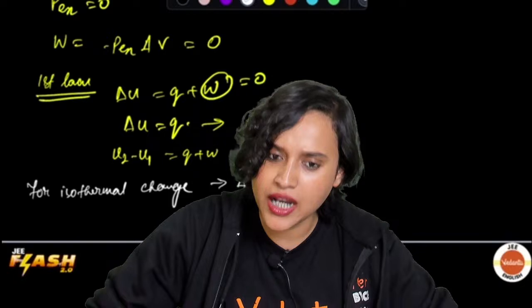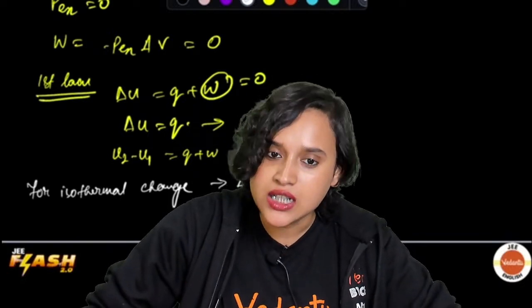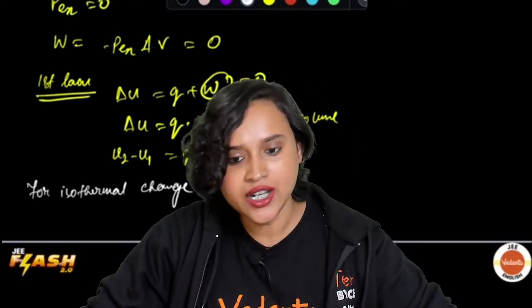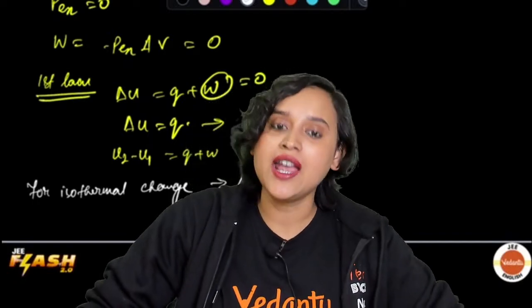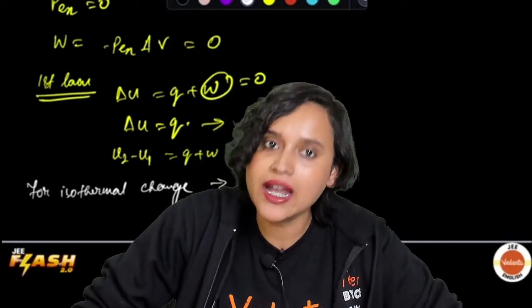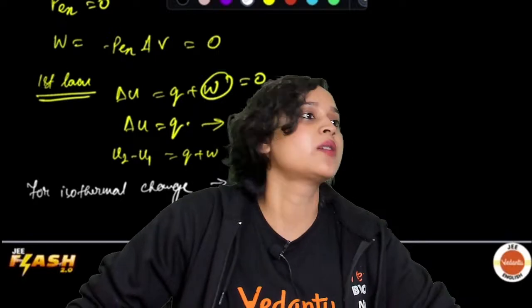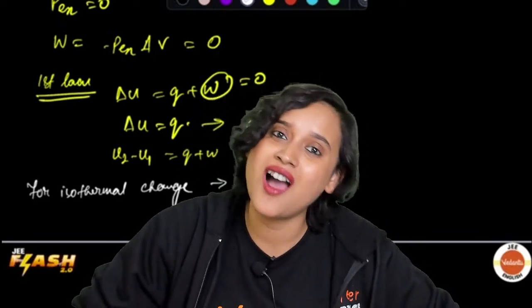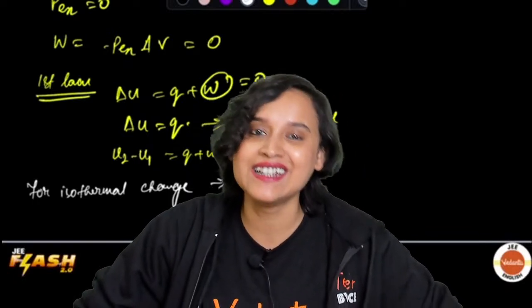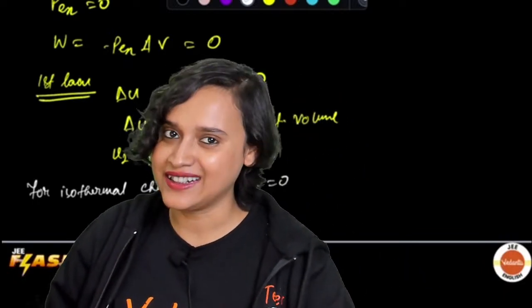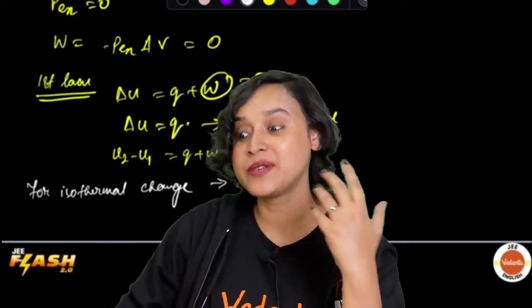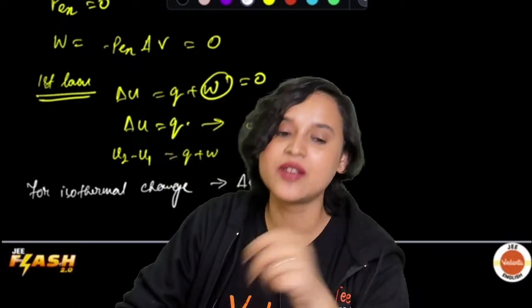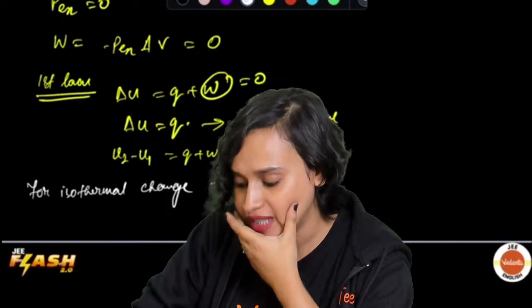Once again, let's come back to it. Particles' movement is dependent on temperature. But I am saying that this is isothermal, that means there is no temperature change. If there is no temperature change, then how will you see any internal energy change happening? There will be none whatsoever.